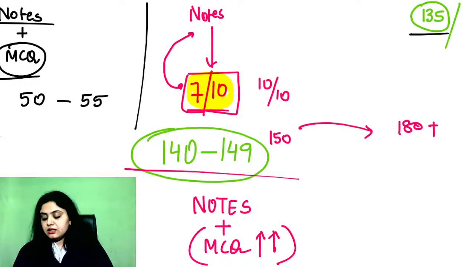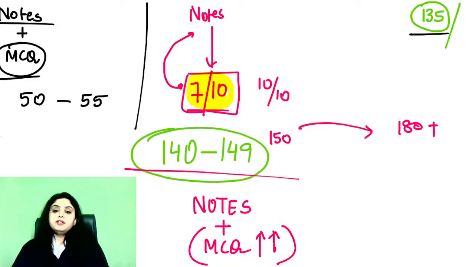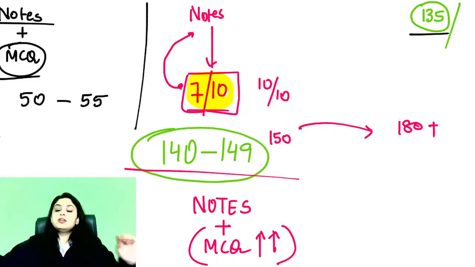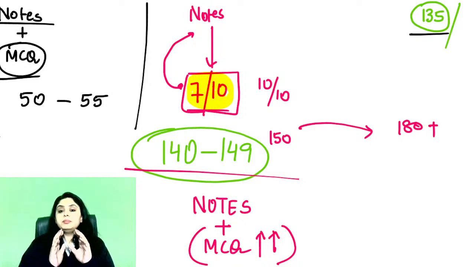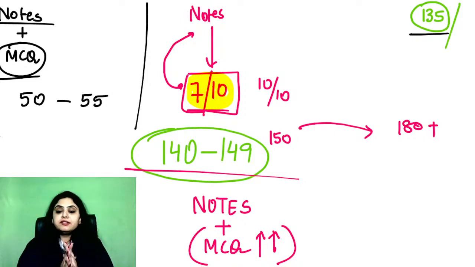Okay. Yes, 128 in your first attempt. As I said, matlab, see, even if you got a 128 or a 130 or a 140, anything below a 150 is exactly why you are here in this session. And there is nothing extra that a 128 has to do or a 110 has to do or a 140 has to do. सबके लिए कॉन्सेप्ट वही है, नोट्स पढ़ना है, एमसीक्यू पढ़ना है. And like I told you, notes, either you're going to do rapid review if you are strong in a subject, or you're going to do full course videos if you're weak in a subject. That is the entire concept behind it, right?